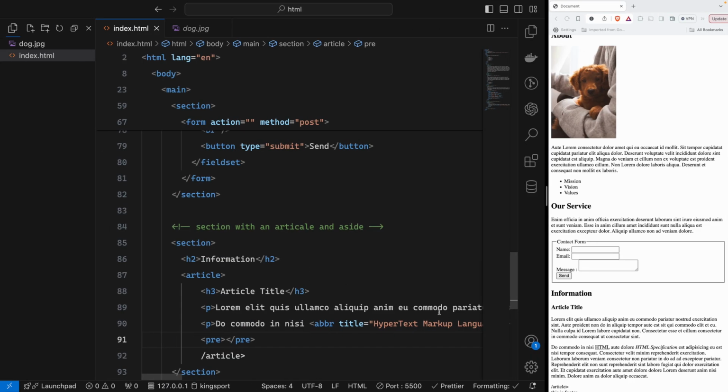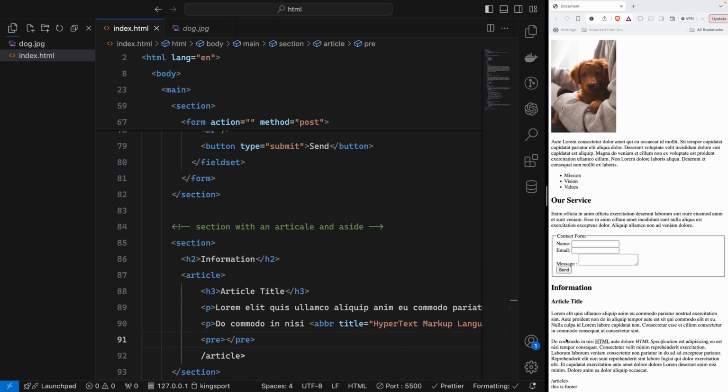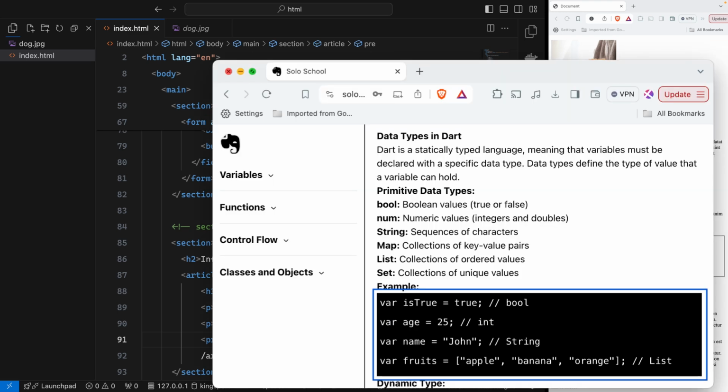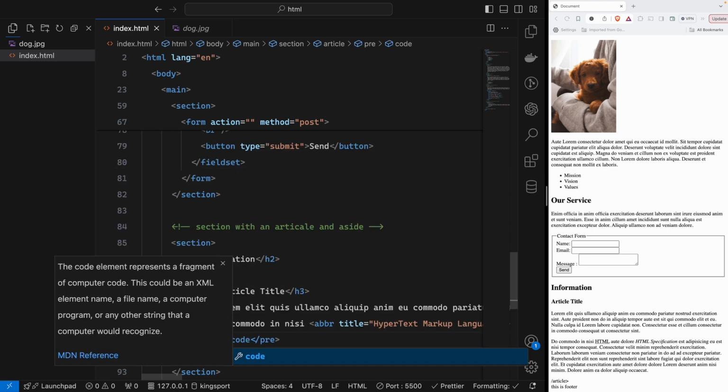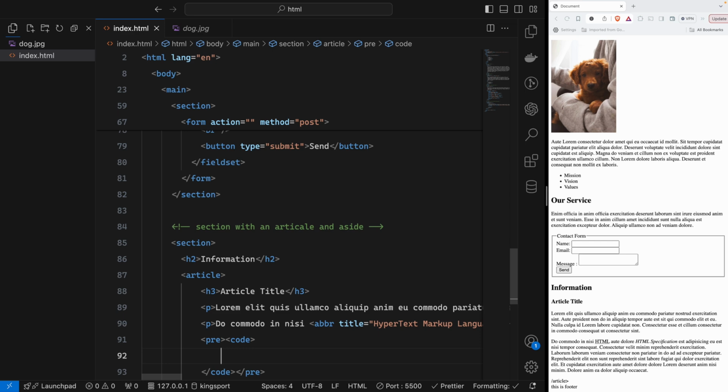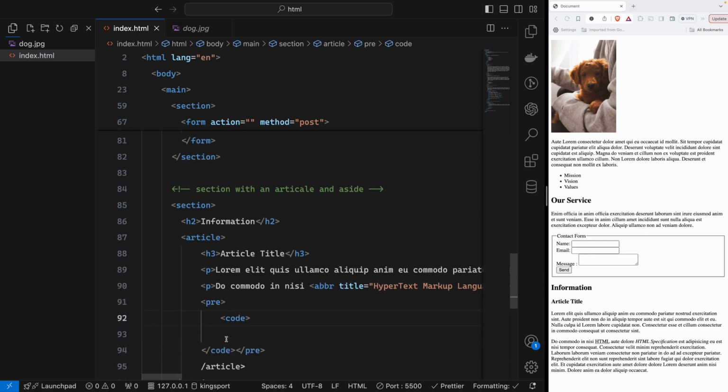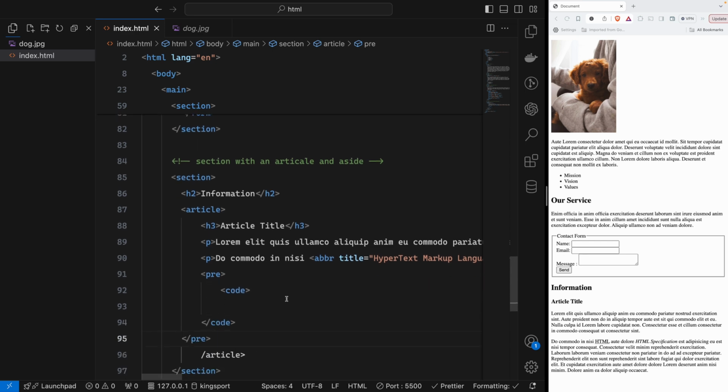Let's say when you are writing a technology tutorial website, at this time you want to show the coding with the article. At this time you can use that tag. Let's say inside the pre, we will use the code, and then each tag has a closing and opening tag, so we will format again.